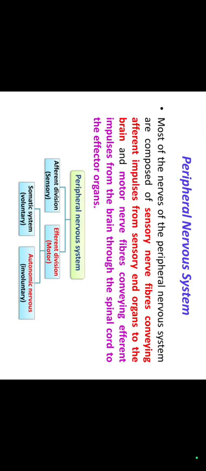Peripheral nervous system. Most of the nerves of the peripheral nervous system are composed of sensory nerve fibers conveying afferent impulses from the sensory end organ to the brain, and motor nerve fibers conveying efferent impulses from the brain through the spinal cord to the effector organ. Sensory nerve fibers convey afferent impulses from the sensory end organ to the brain. Motor nerve fibers convey efferent impulses from the brain through the spinal cord to the effector organ.